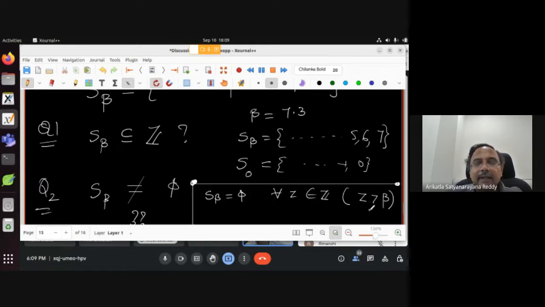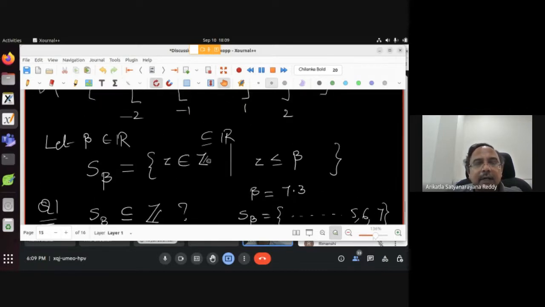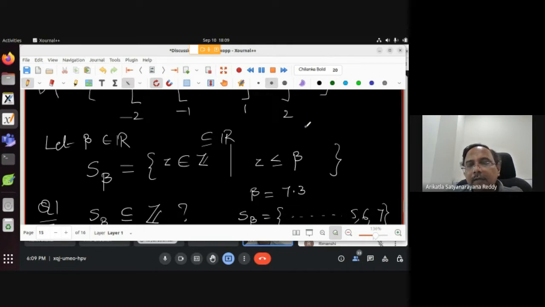So draw the diagram and see. When you are not understanding, draw the diagram, right? What is it that we are looking at? We take some beta here. We are collecting all the integers here, right? Now what does S beta empty mean? All integers are here. So is there any problem with that? That we need to see now.